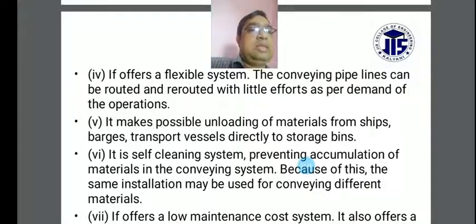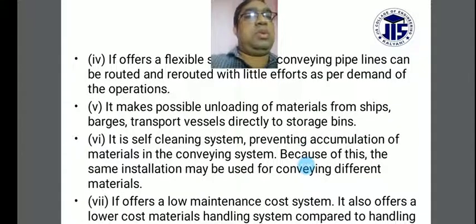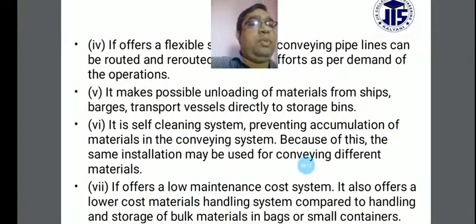Another thing is that it makes possible the unloading of materials from ships, barrels, and transport vessels directly to storage bins, with different bin systems to collect the materials through the pipeline systems. This unloading from ships, barrels, and different types of transport vessels directly to the storage bins is done by the pneumatic conveyor system.